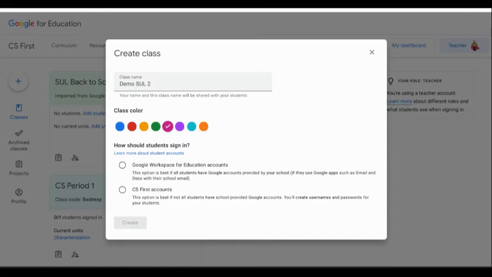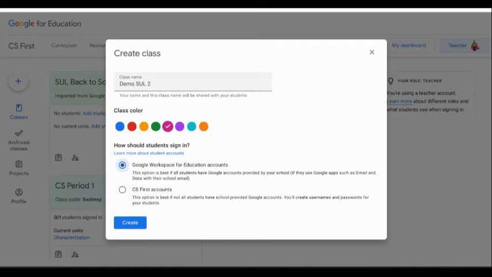The easiest thing to do is if you're a Google for Education or Google Workspace for Education domain, I would just simply click on this option here, the first one. If you're not using Google Workspace accounts or your students don't have them, you can click on CS First accounts, and that option will accommodate students who do not have Google accounts.